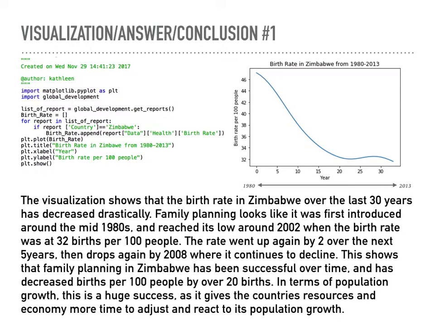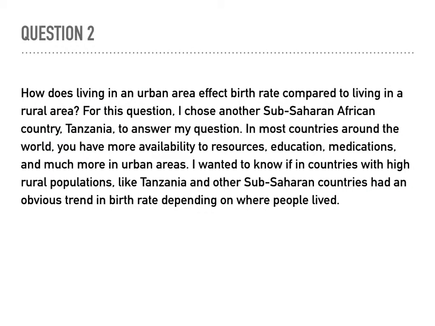The visualization shows that birth rate in Zimbabwe over the last 30 years has decreased drastically. This shows that family planning in Zimbabwe has been successful over time and has decreased birth rates by 100 people by over 20 births. This is a huge success as it gives the country's resources and economy more time to adjust and react to its population growth.